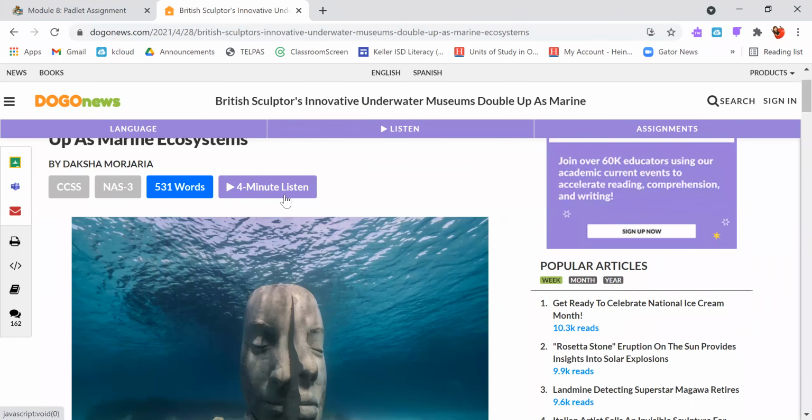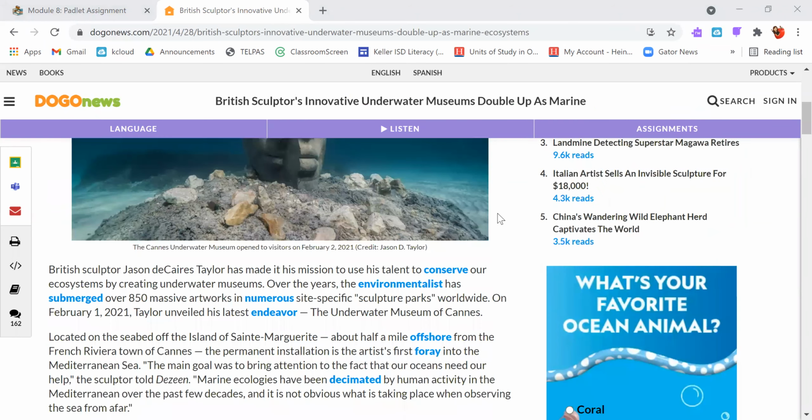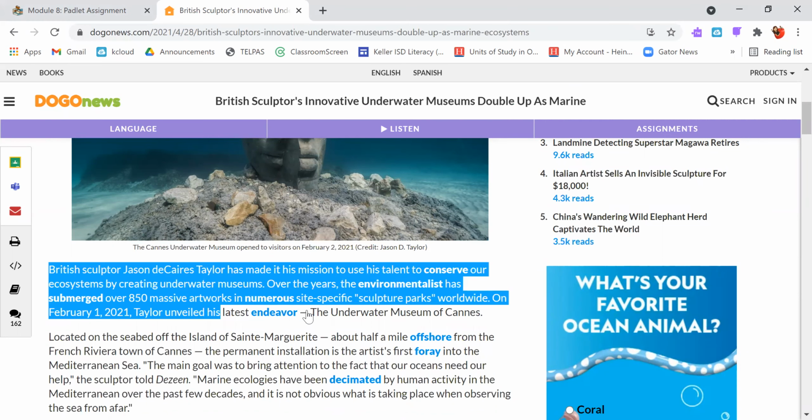However, if you want to do the listening, you would have to actually sign up for a subscription. But you know what? Our computers are equipped with all kinds of nifty tools. So you can use the Read&Write for Google Chrome, highlight the words that you want read, and then the Google Chrome Read&Write can do all of that for you. So you don't actually have to sign up for a subscription.